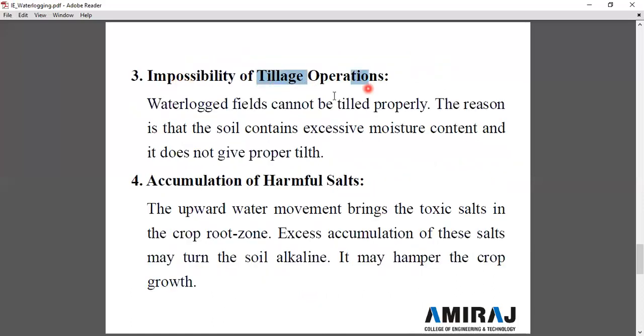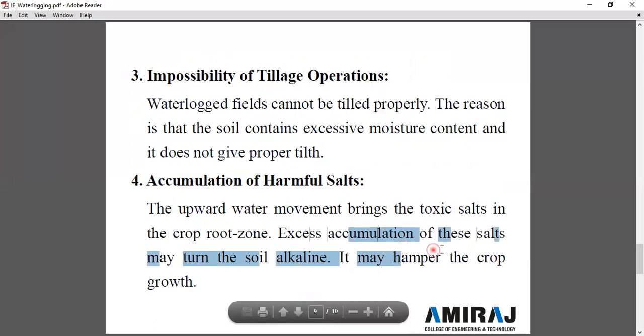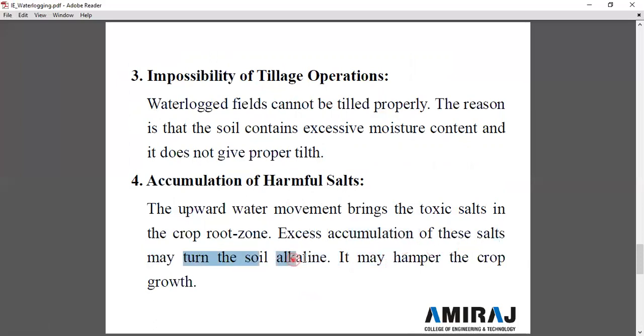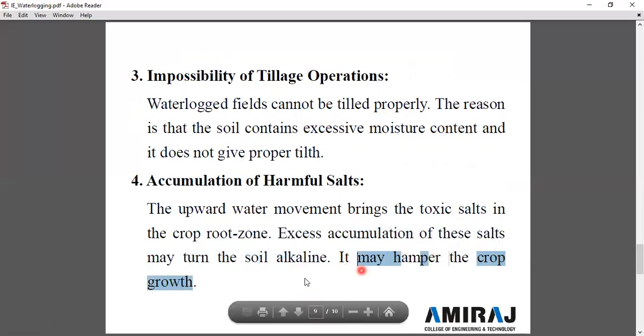Impossibility of a tillage operation. Waterlogged fields cannot be tilled properly. The reason is that the soil contains excessive moisture content and it does not give proper tilth. Accumulation of harmful salt. The upward water movement brings the toxic salt into the crop root zone. Excess accumulation of these salts may turn the soil alkaline. It may hamper the crop growth.